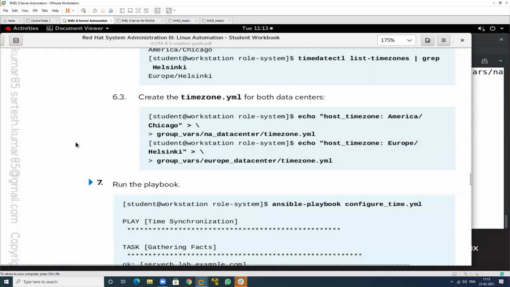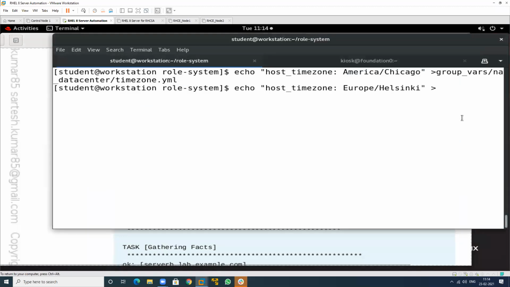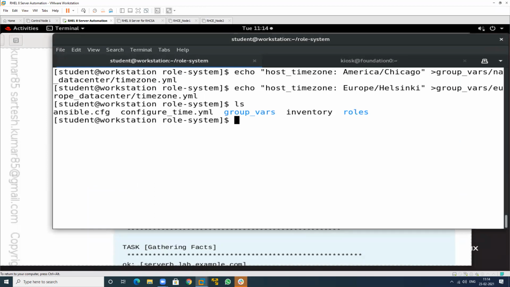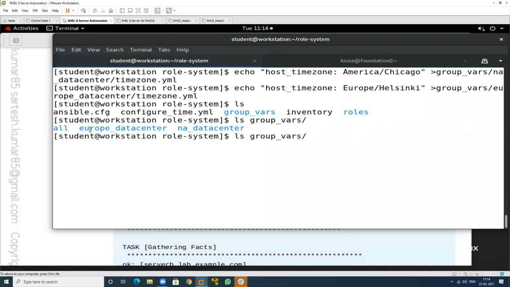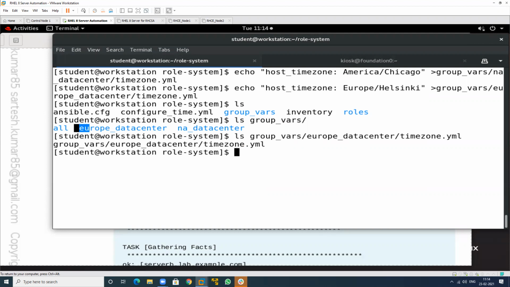So it will redirect into which location? This particular location. So this is the other file. Now check again. ls group_vars, and in this we have one file that is written in this particular Europe.